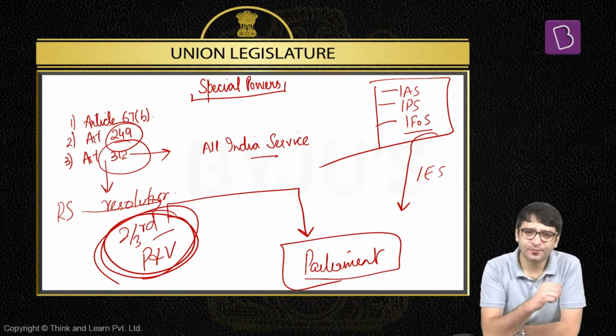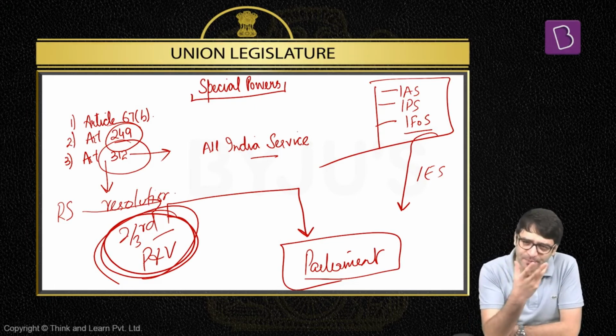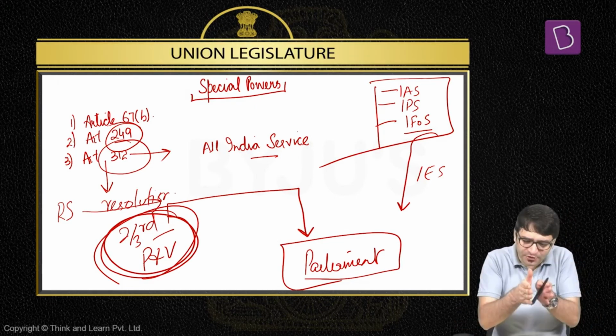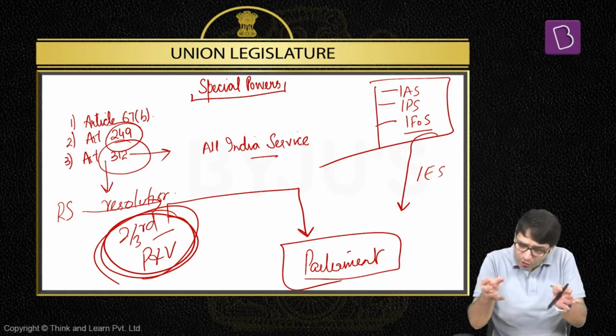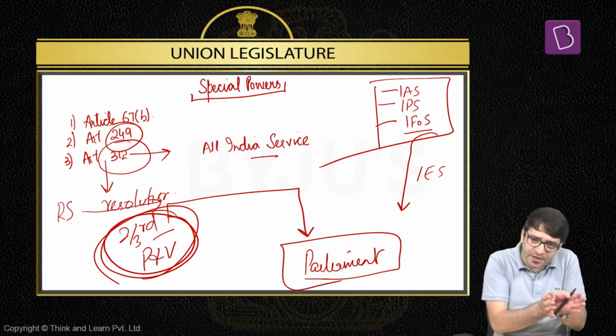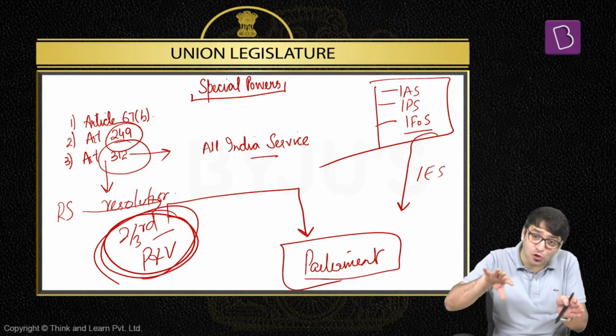But where do they work? They work in the states. So as if they are the eyes and ears of the central government in the state. Some people say the concept of all India service is against the concept of federalism, because federalism would mean straight distribution of powers. But if the center is recruiting officers, training officers, controlling officers, but these officers are working in the states, they are posted in the states, does it not mean that our federalism is biased in favor of the center, is biased in favor of a strong center?